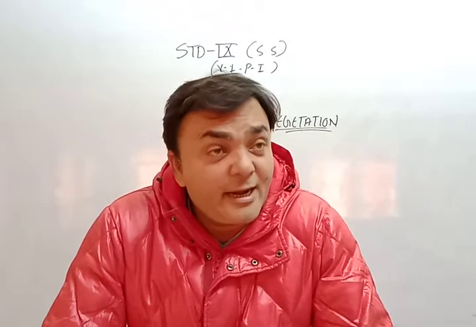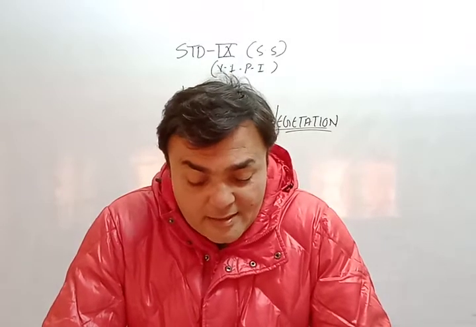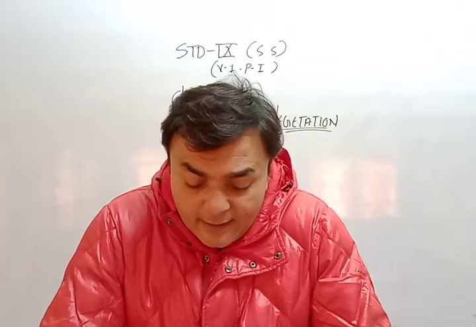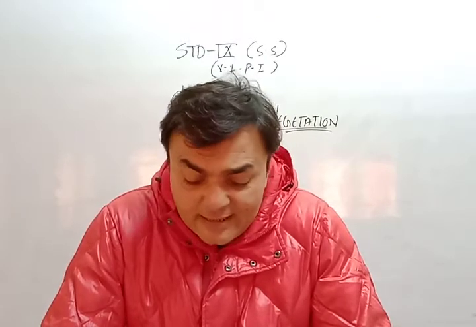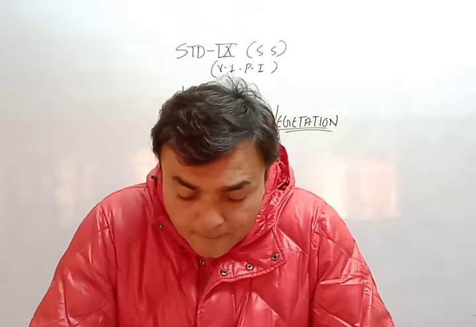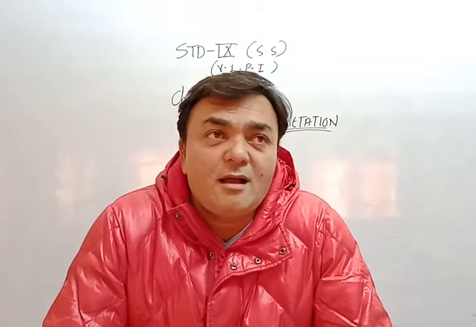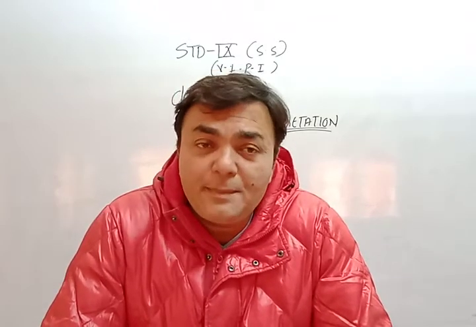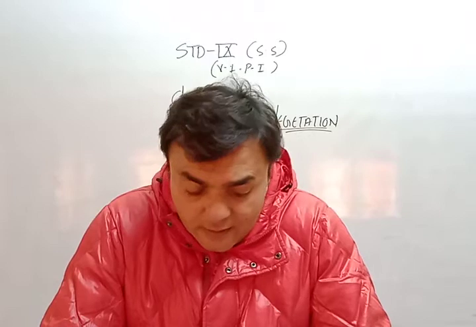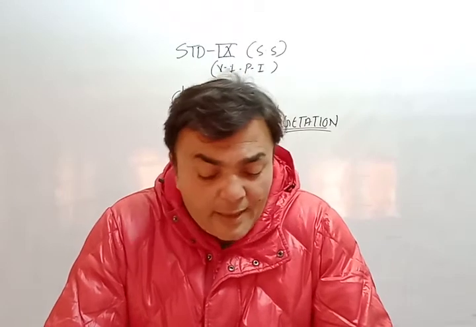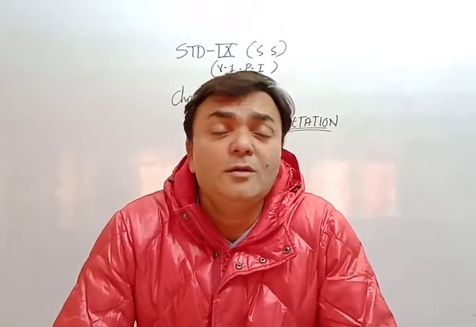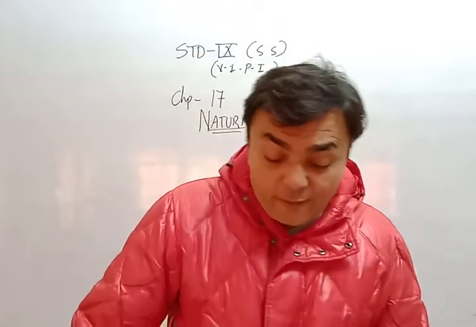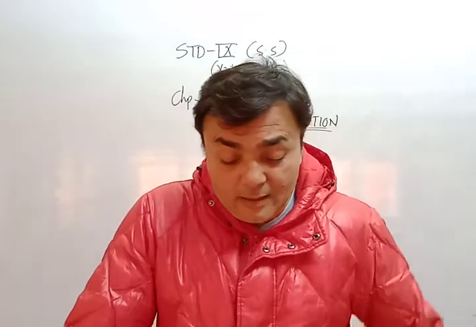Major trees found here are teak, sal, sisam, sandalwood, acacia, bamboo, etc. Lots of pronunciations are there, so it depends upon you how you pronounce. Most of these are in daily use: sandalwood, sesame, sal, teak.